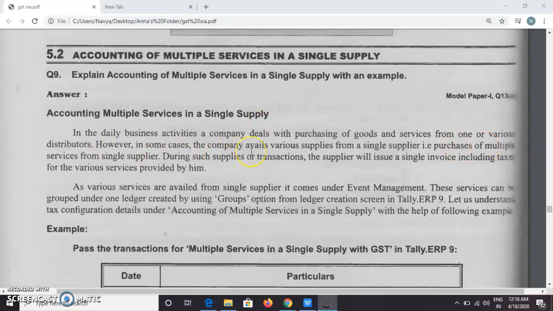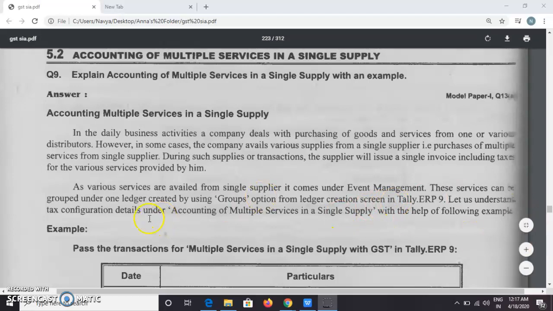During such a transaction, the supplier will issue a single invoice including tax for the various services provided. As various services are availed from a singular supplier, it comes under event management. These services can be grouped under one ledger created by using the groups option from the ledger creation screen in Tally ERP9.